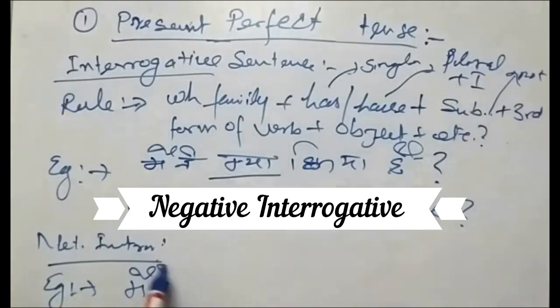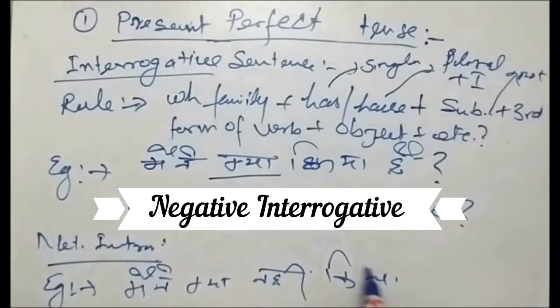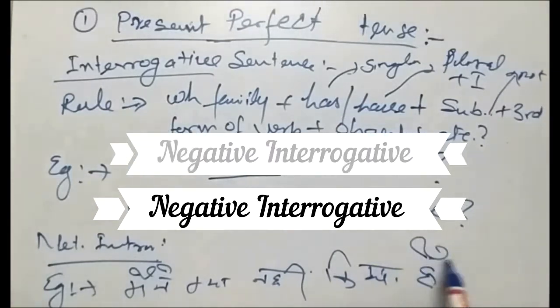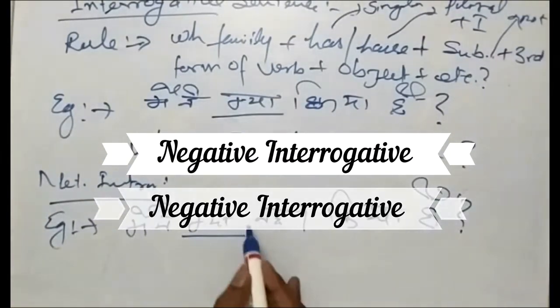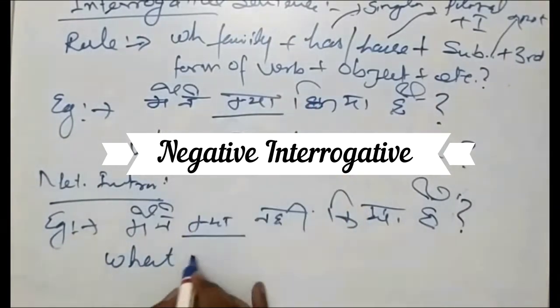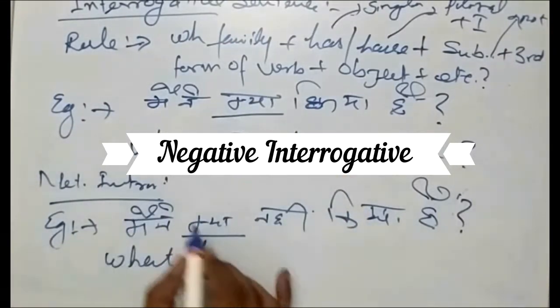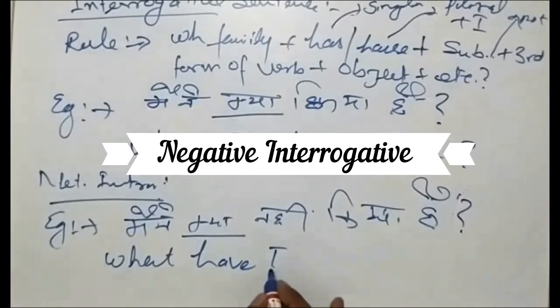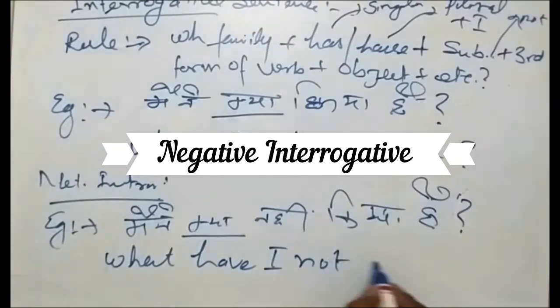"मैंने क्या नहीं किया है." First we'll take what. So what is the helping verb? Because the subject is I, it will be have. What have I not done?